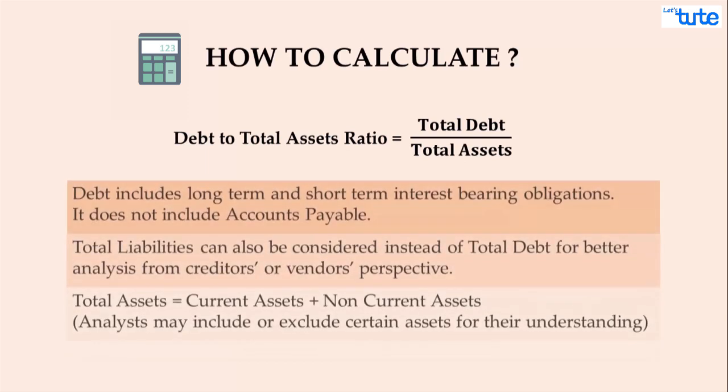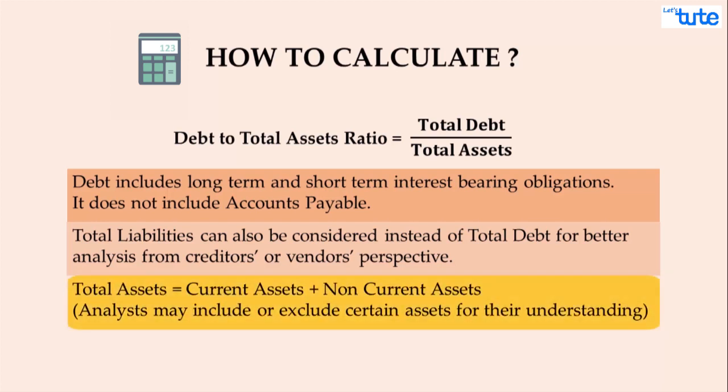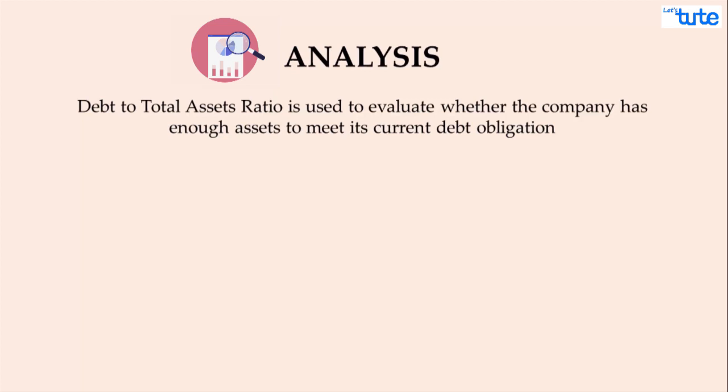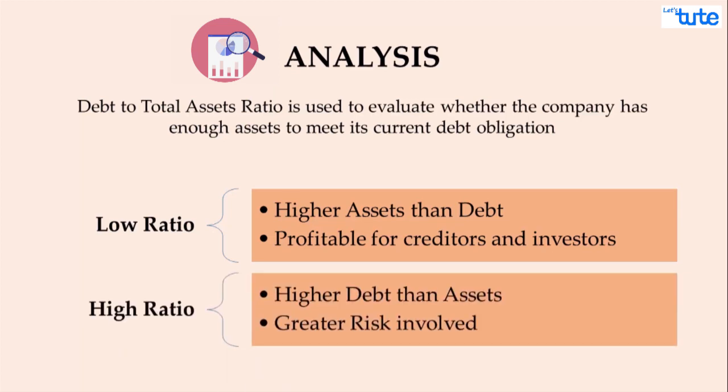Sometimes instead of debt, total liabilities are considered, which shows a fair picture from creditors' or vendors' perspectives. And total assets will include all the assets held by the company, that is current and non-current both. However, analysts may choose to include or exclude a particular class of asset at their discretion. Investors use this ratio to evaluate whether the company has enough assets to meet its current debt obligation. It is desirable for a company to have higher assets than debts, which will be indicated by a lower ratio. A higher ratio would indicate higher debt and so a higher risk in extending loans to the company.